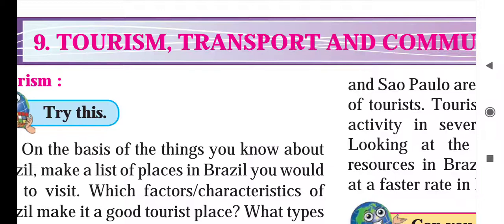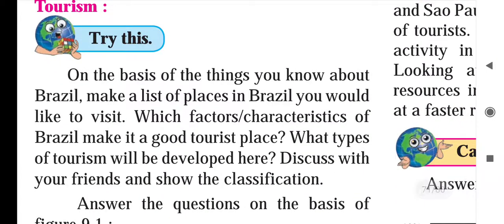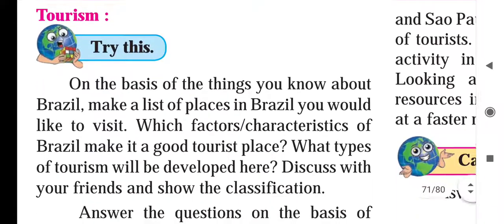In this chapter we are going to see the tourism in Brazil as well as in India, transportation and communication. In our ninth standard we have seen that in India our heritage sites are natural as well as cultural. So the tourism industry is well flourished in our country. In Brazil also the tourism industry is developed, and because of this, the economic condition of the country is growing. Tourism contributes to the development of the economic condition of the country also. So first we will start the lesson.